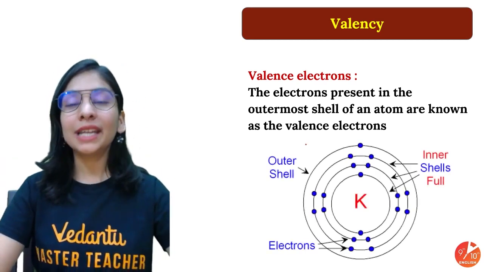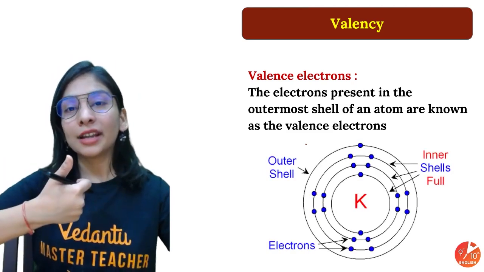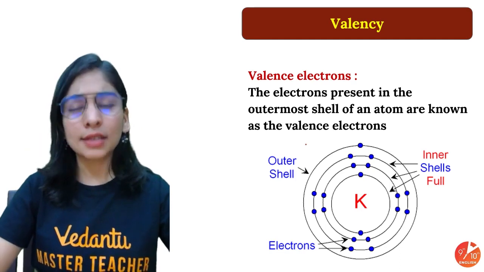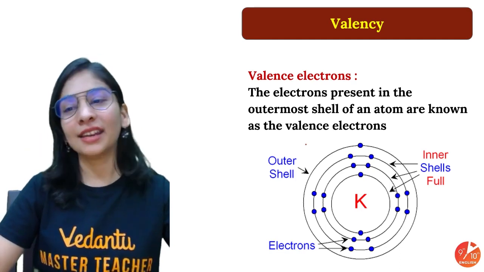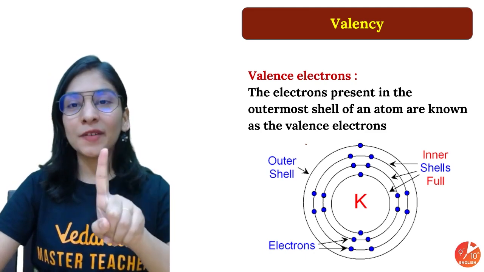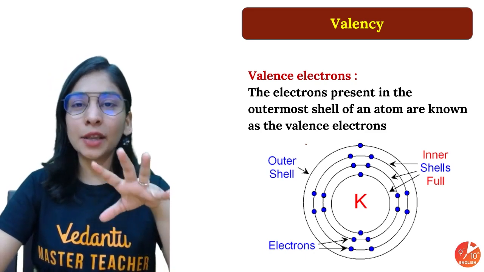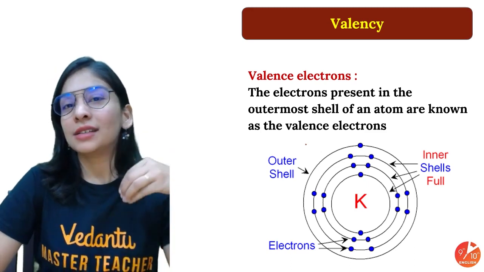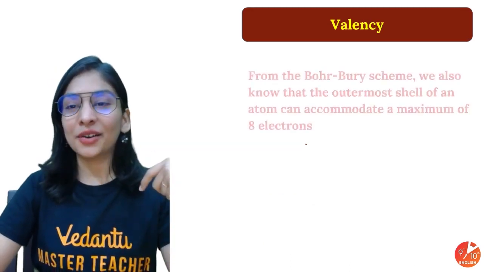So just to complete its octet, it will lose electrons, gain electrons, or share electrons so that somehow its last shell can carry 8 electrons, except the first shell. Always remember, the very first shell always follows the duplet rule, the 2 electron rule, because it doesn't have any more choice. Okay, students?